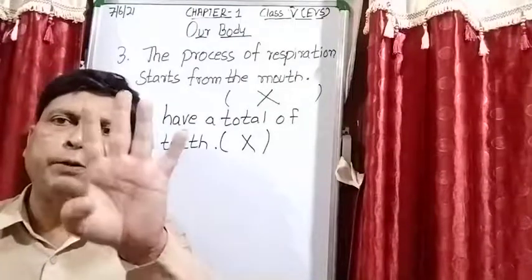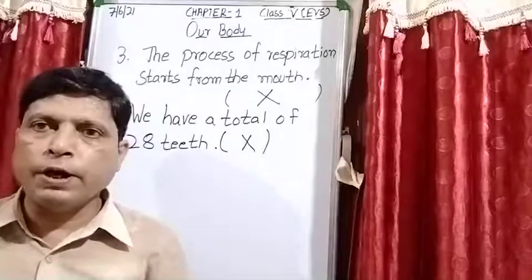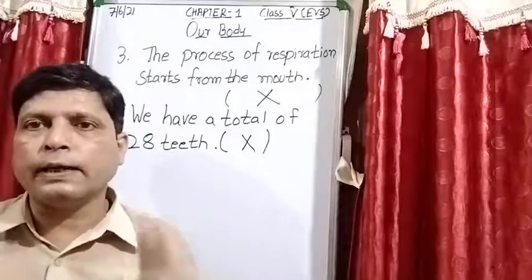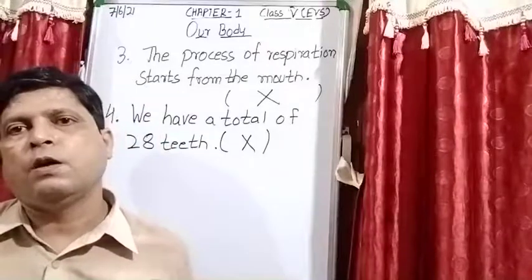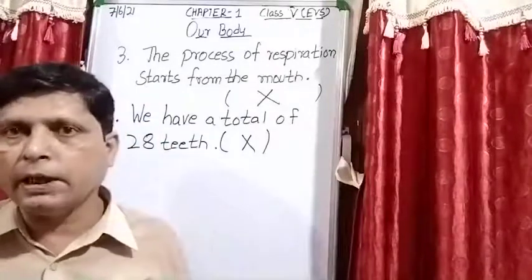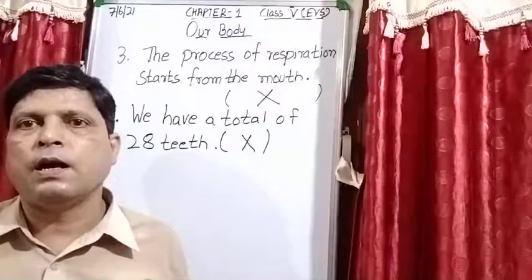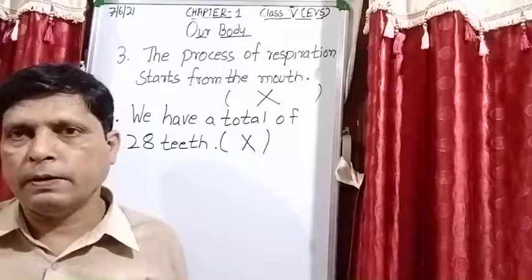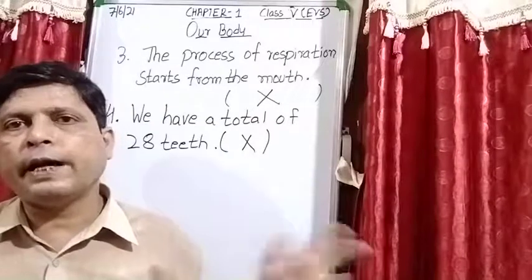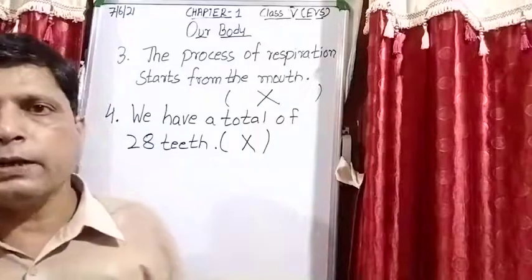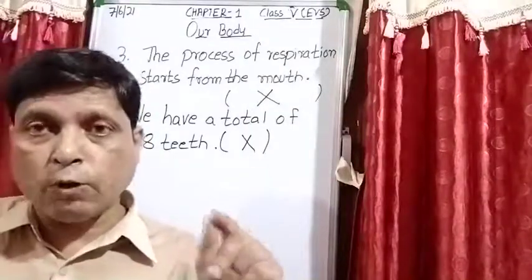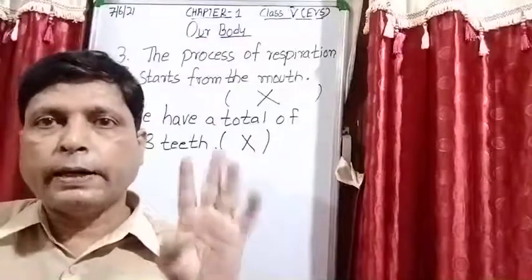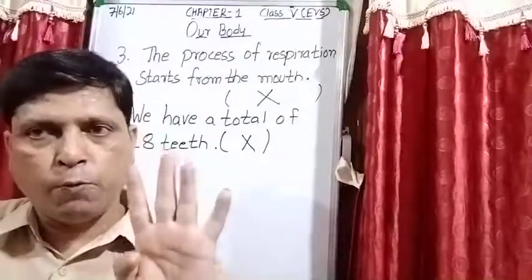Maximum students write 4. 4 is the types of teeth, and sets of teeth in our lifetime we have 2 sets of teeth. One is milk teeth which fall after few years, and after that we get the permanent teeth. So how many sets of teeth? That is 2, and types of teeth, that is 4.